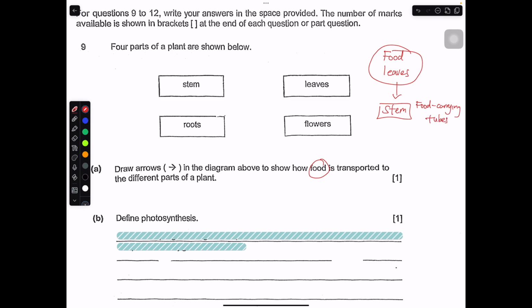Okay, and then it will go to all parts of the plant. So over here, to put it simply, we just put an arrow to here. Then stems will connect to roots and flower, because roots and flower are all parts of the plant. So it will be this and this. This will be your answer for question 9.